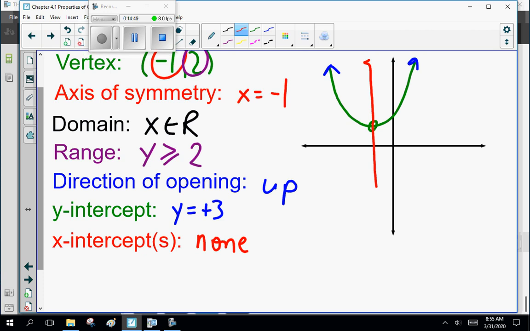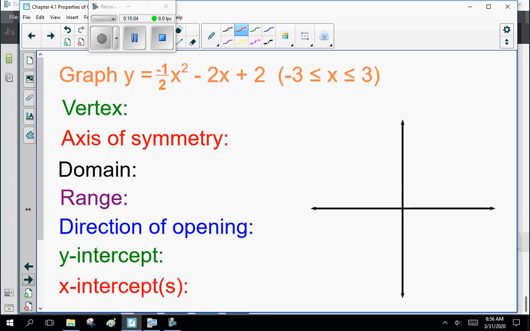So far, so good. Now, just a reminder, the x-intercepts, last chapter we called those the solutions, or the zeros. I'm going to try to remember to call them x-intercepts this chapter. Now, I want you guys to graph this one: -1/2 x squared minus 2x plus 2. If you have not got a graphing calculator, I expect you to do a table of values for -3 to 3. So graph it, come back, and we'll talk about your answers here.